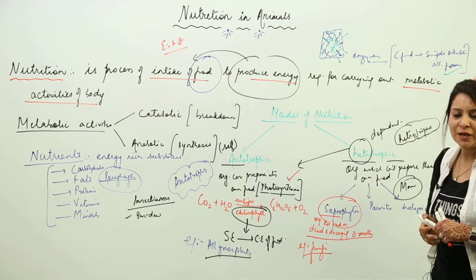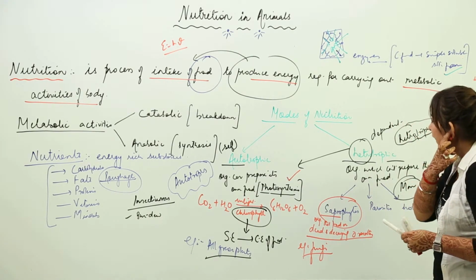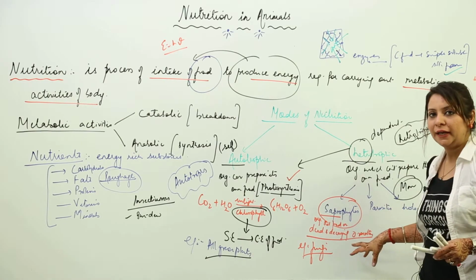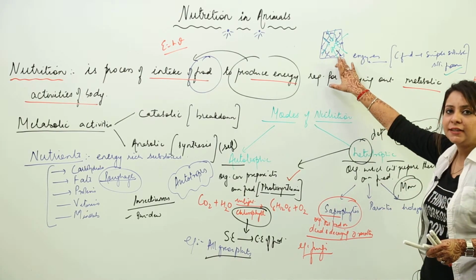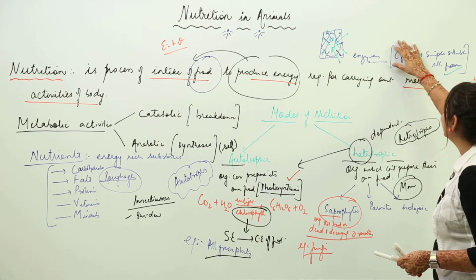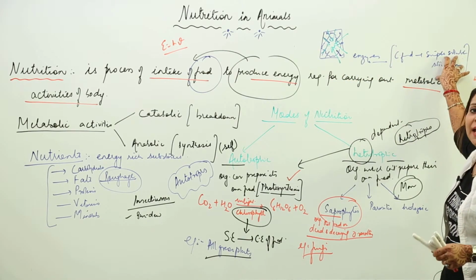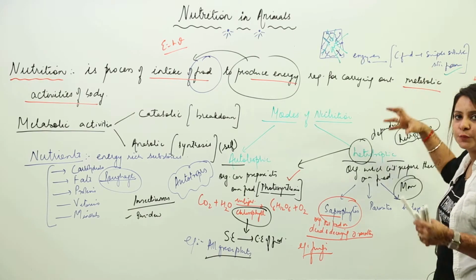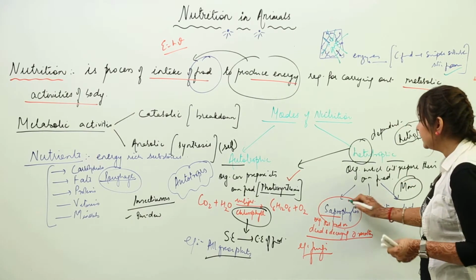So if somebody asks you about the nutrition of fungi, you will say that it feeds on dead and decaying organic matter. It secretes certain enzymes which convert complex food into simple soluble solution form, and then through the general body surface it absorbs the food. So this is what a saprophyte is.